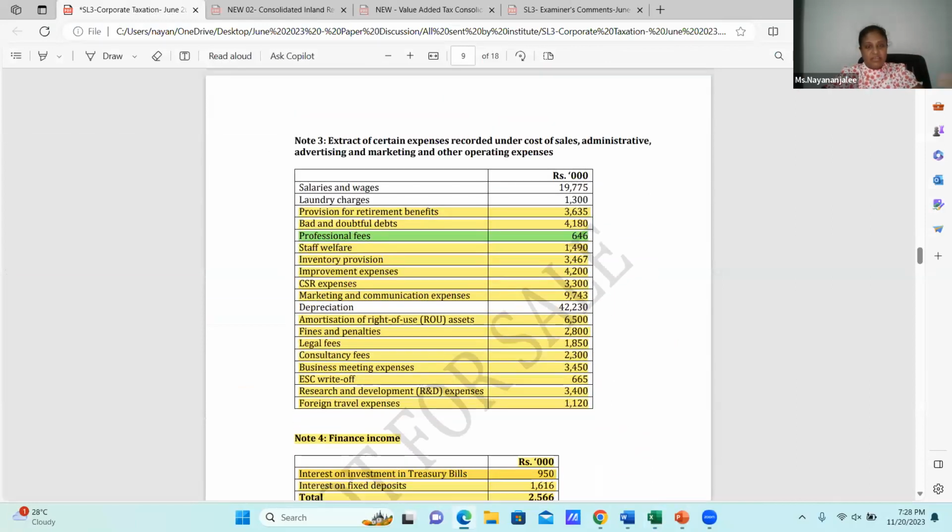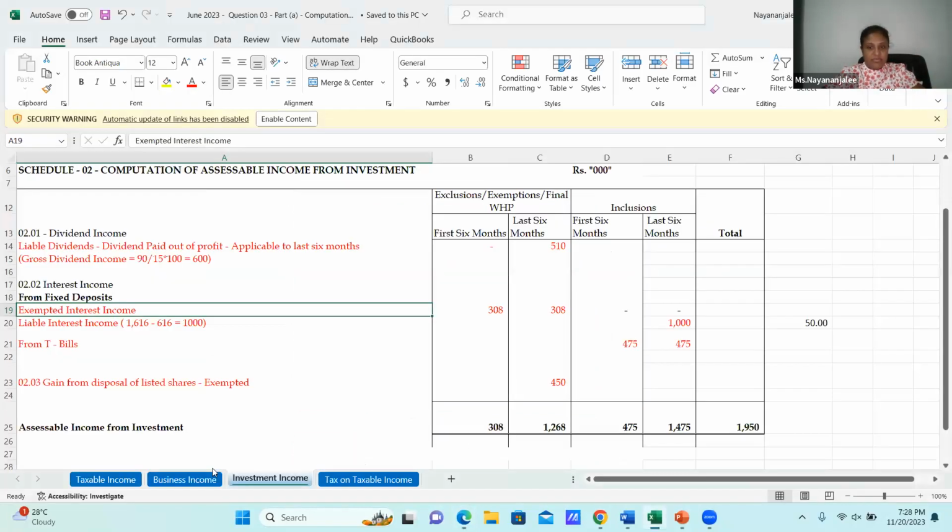Now in the admin expenses and selling and distribution: salaries and wages, allowable deduction, laundry expenses done. Depreciation is the only thing we have to do. It is 42,300,230, and the depreciation should be disallowed.